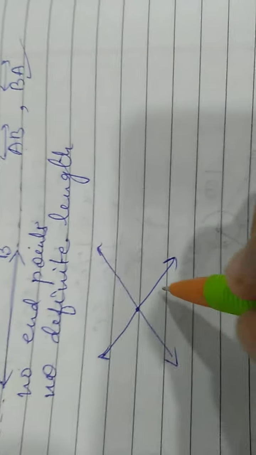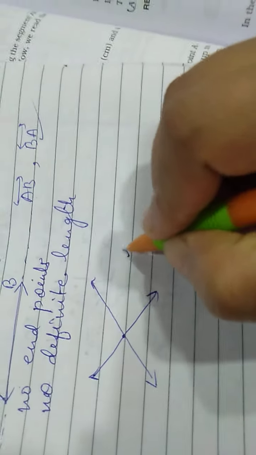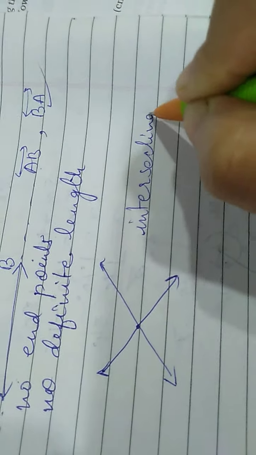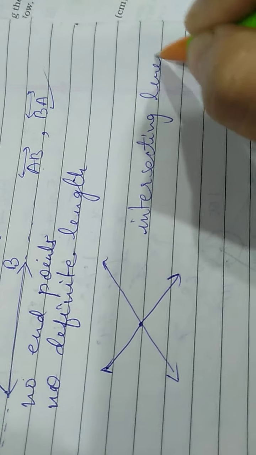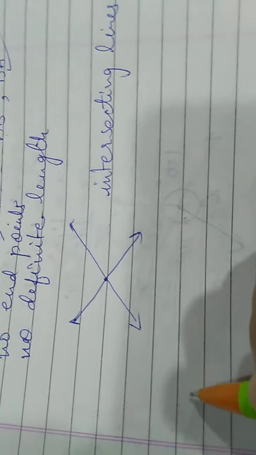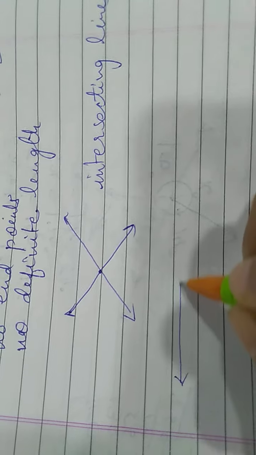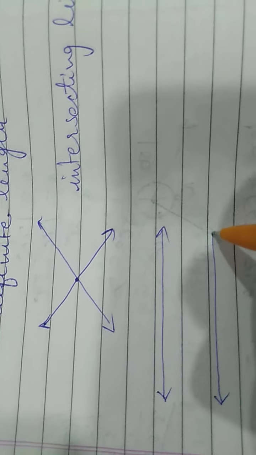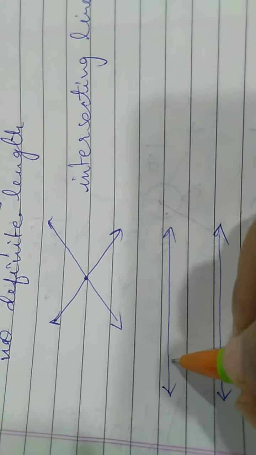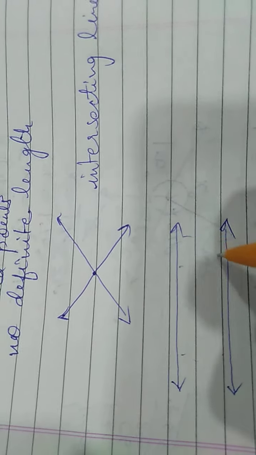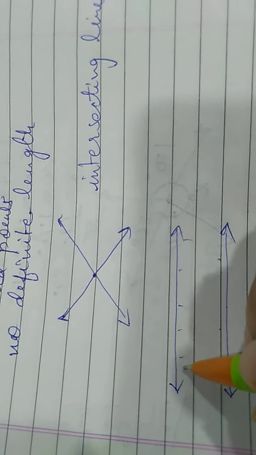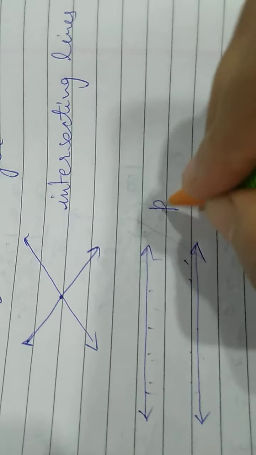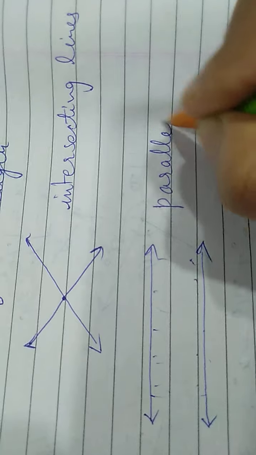Okay. Now the intersecting lines: if two lines intersect each other at a point, then these lines are said to be intersecting lines. And if two lines do not intersect each other and the distance between them is same everywhere, measured from anywhere, then they are said to be parallel lines.